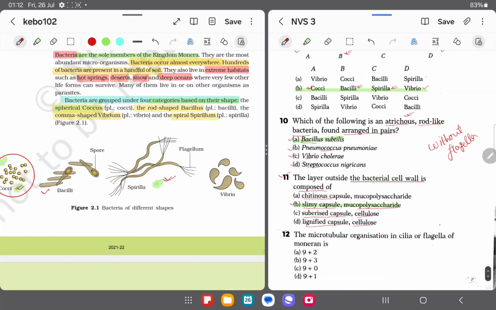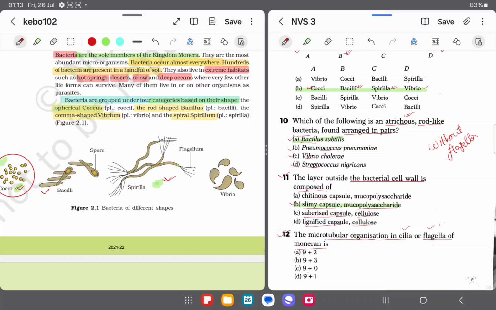Okay, next the last question that today we'll discuss: the microtubular organization in cilia or flagella of Monera is. Microtubular organization of cilia and flagella. So cilia, we know that cilia, flagella, actually they are made up of microtubules. Okay, like in animal cell centriole, that is also made up of microtubule.